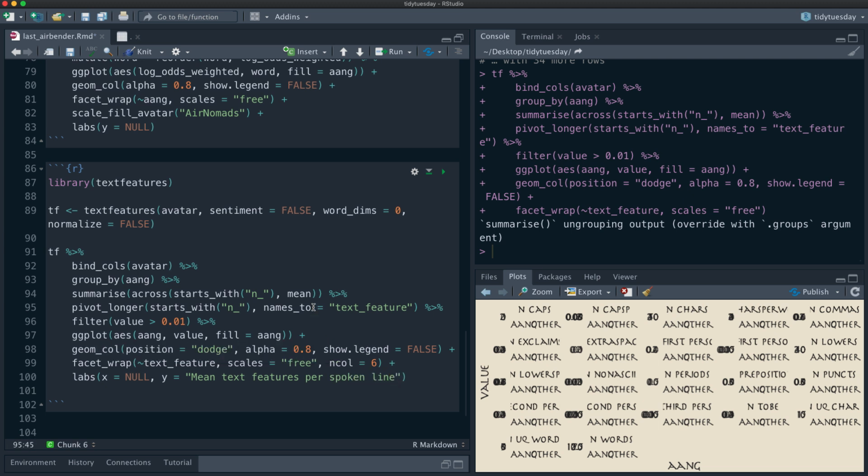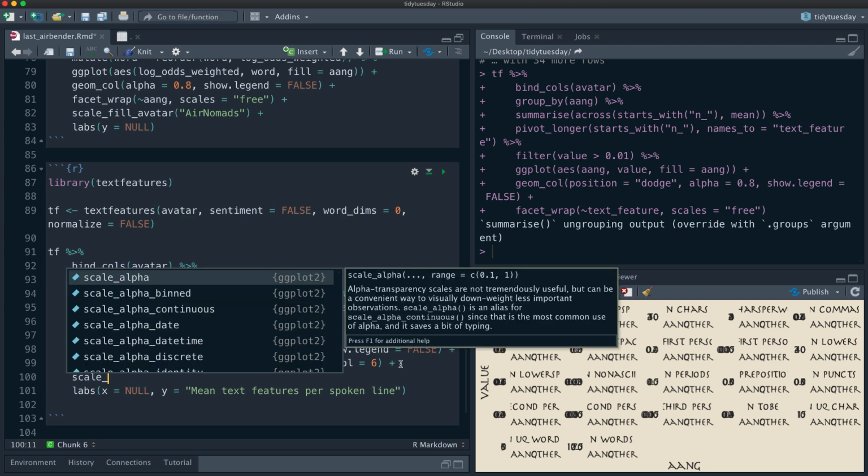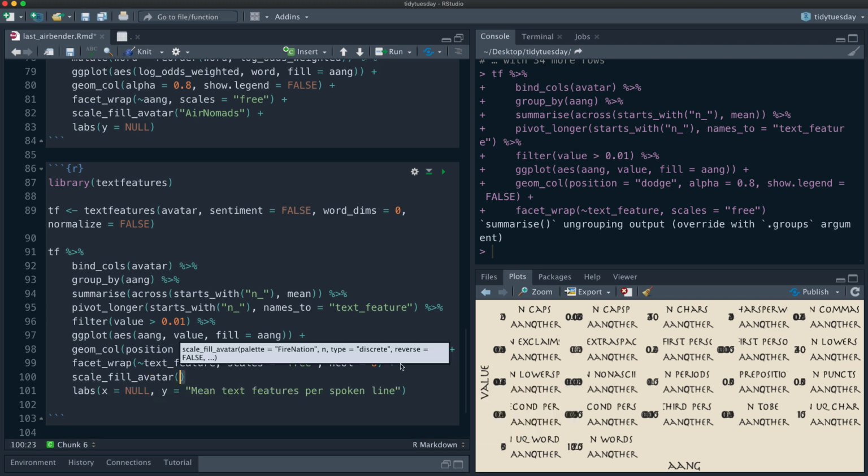I think we need to make it an Avatar color again, right? Scale fill avatar, and let's use air nomads again, because we're still looking at Aang versus everyone else.